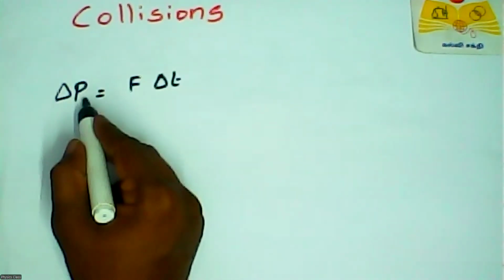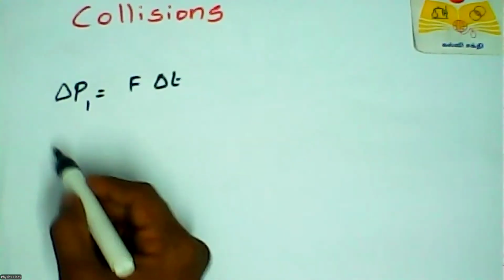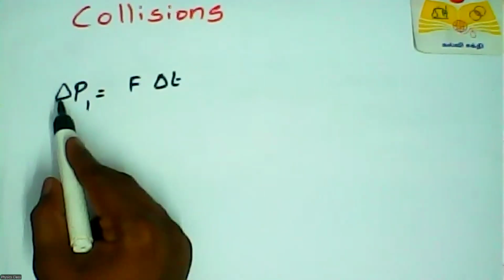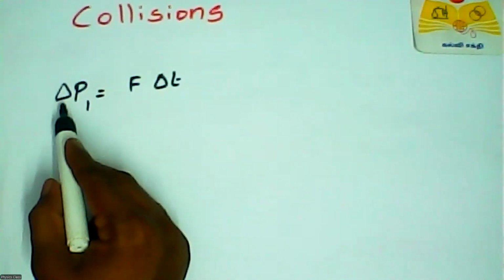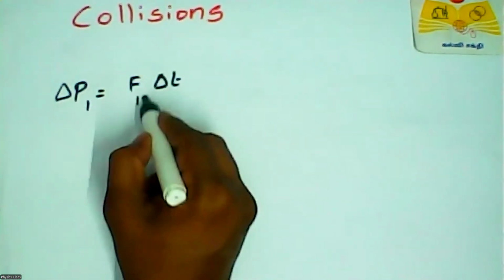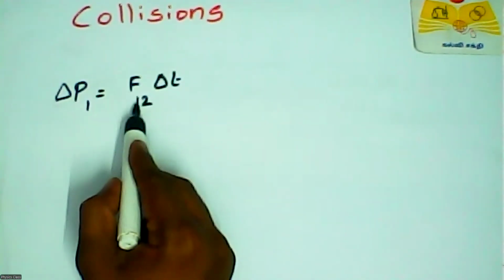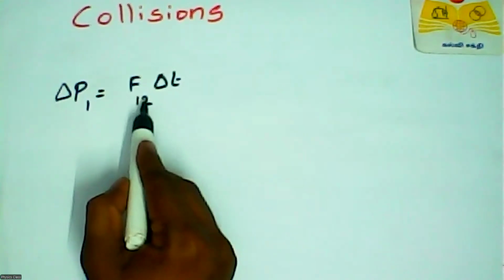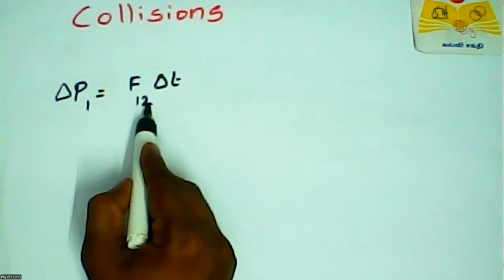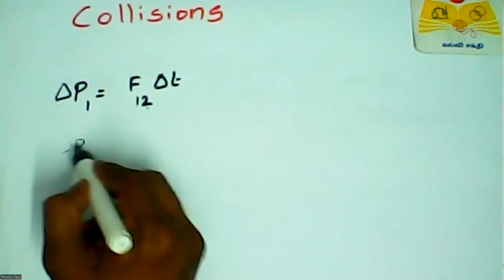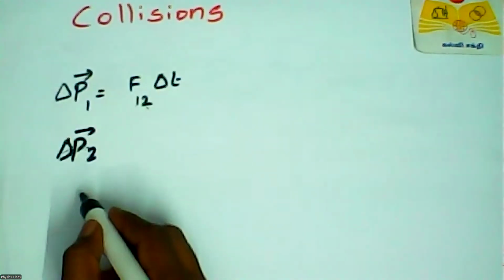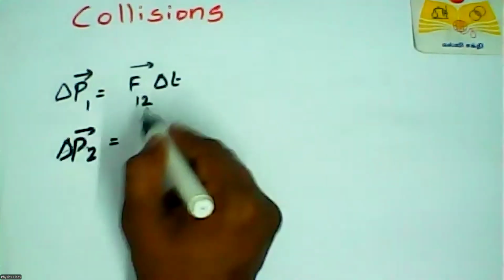So here I can put del P1, the change in momentum of the first object by the force of the second object. So I can put here F12, that means the force on the first body by the second body. Another quantity is del P2. Momentum is a vector quantity, so we should put the vector symbol.